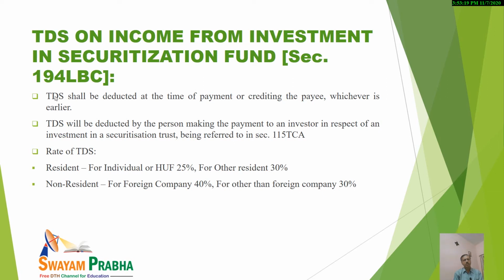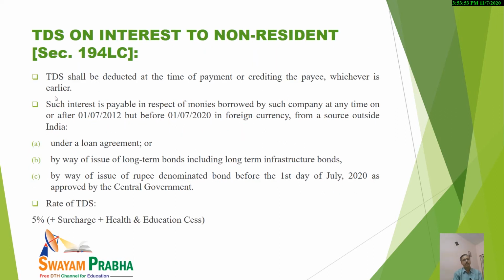TDS will be deducted at the time of payment by the person who is responsible for deduction. Regarding the rate for a resident individual or HUF, it is 25%. For other residents it is 30%. But for a non-resident company, it is 40%. For non-residents other than a company, it is somewhat less: 30%.